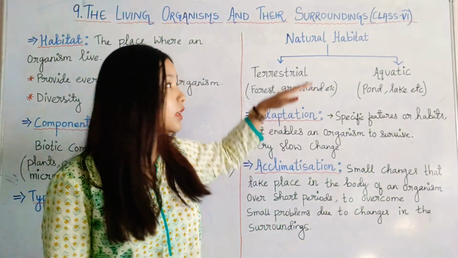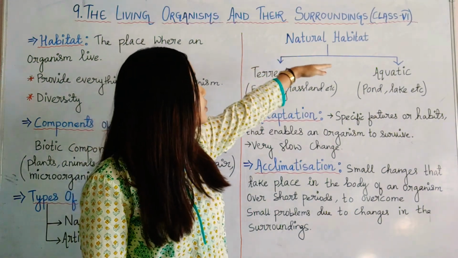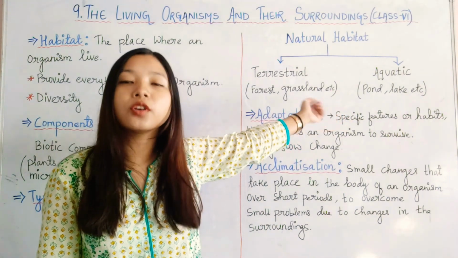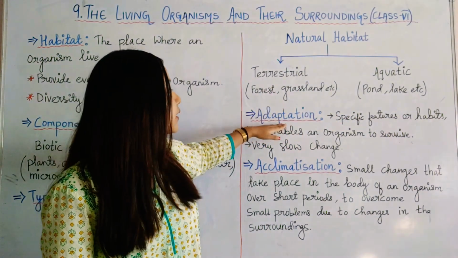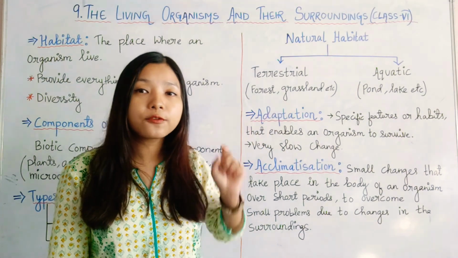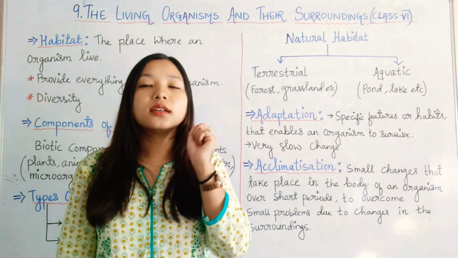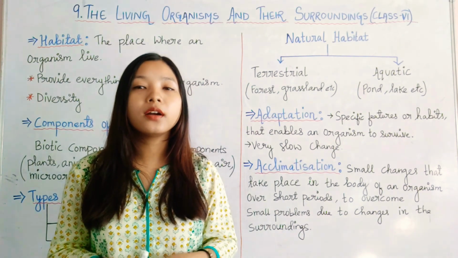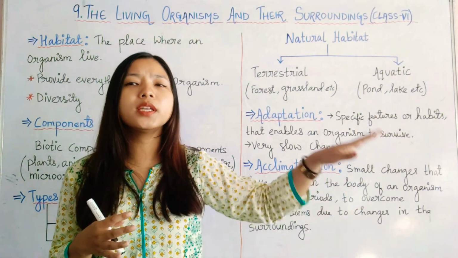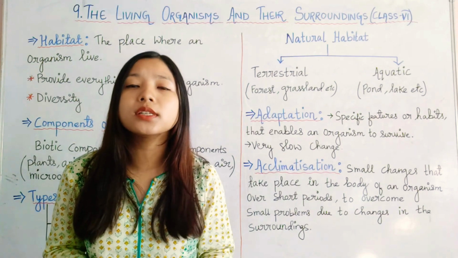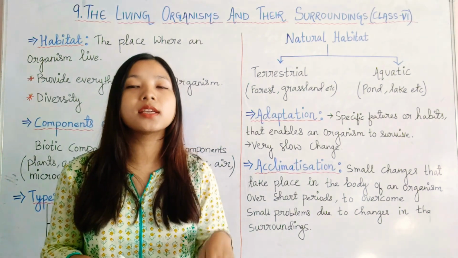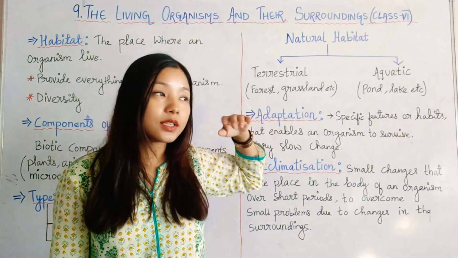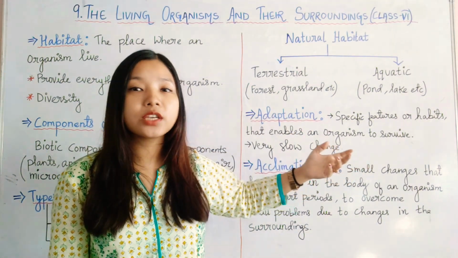Then the two types of natural habitat, terrestrial and aquatic, with some examples. Then what is adaptation? The certain features and habits that an organism acquires over millions of years, which enable it to survive in its habitat, are called adaptations. We discussed various examples of adaptations.